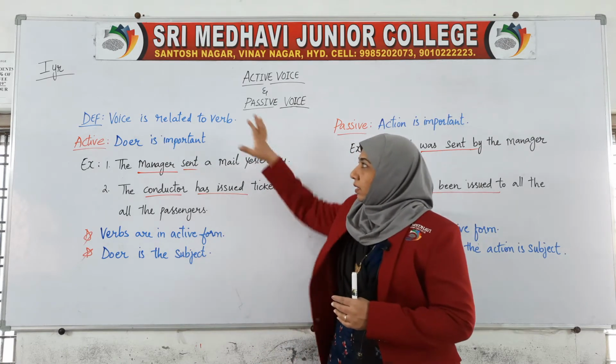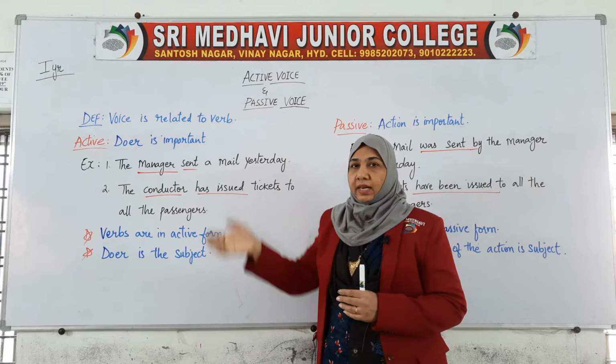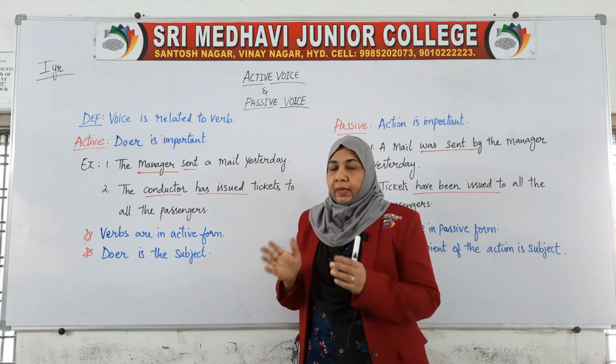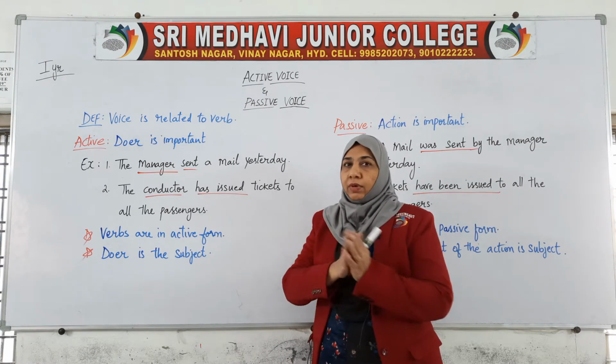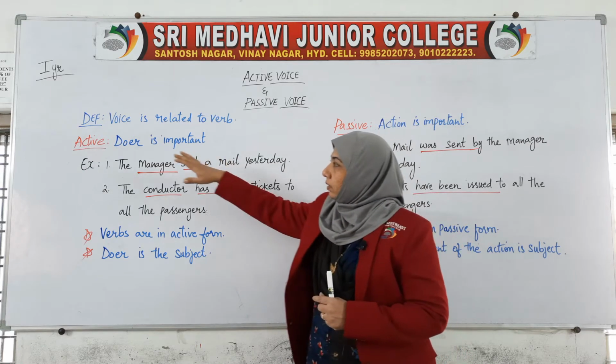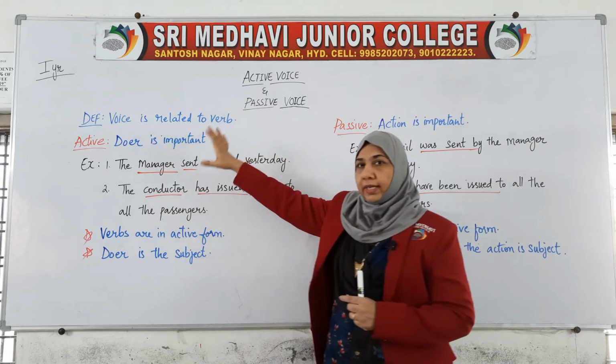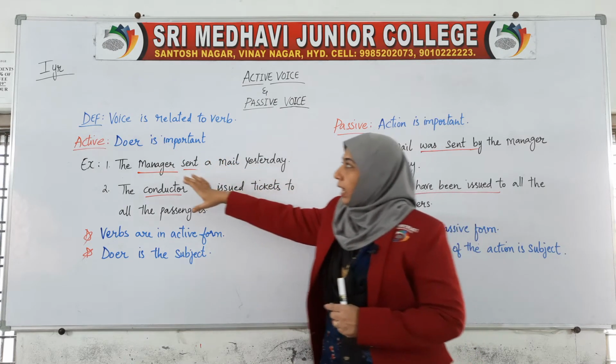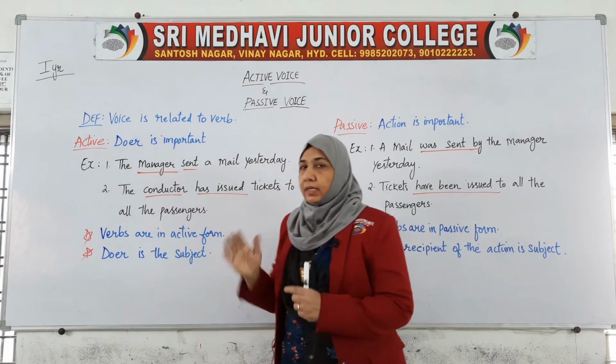Here also the voice is related to the verb, and how the verb can get changed and how the voice can get changed. First we will go for the explanation of the active voice. In active voice, the doer is important.